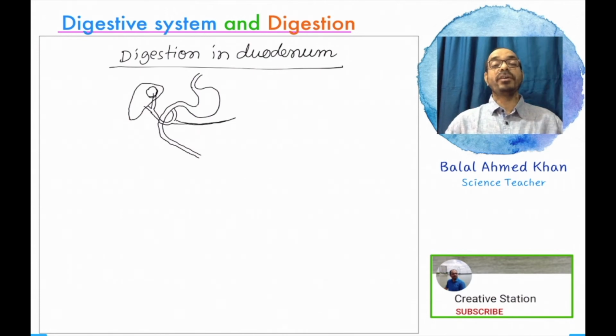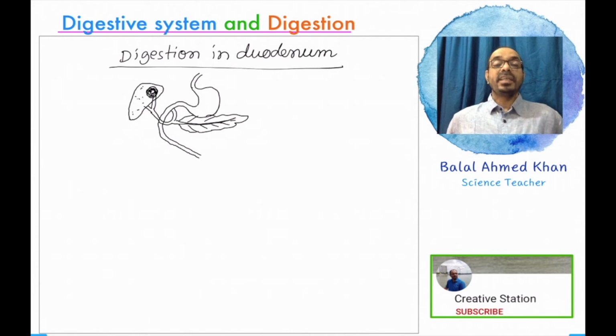This tube is known as the pancreatic duct, and the leaf-like part is the pancreas. The pancreatic duct and hepatic duct combine to form a common duct named the hepatopancreatic duct. All the juice produced from the liver, gallbladder, and pancreas is transferred to the duodenum with the help of this common duct, the hepatopancreatic duct.